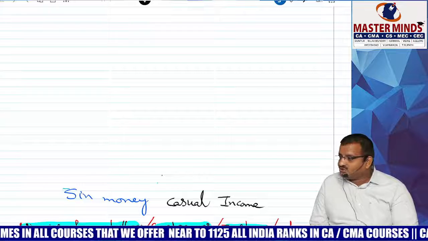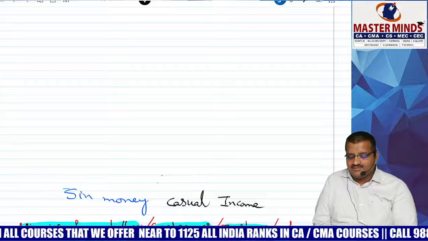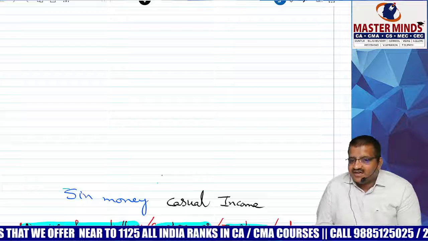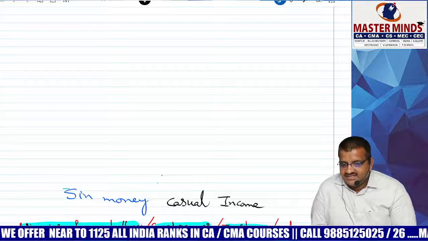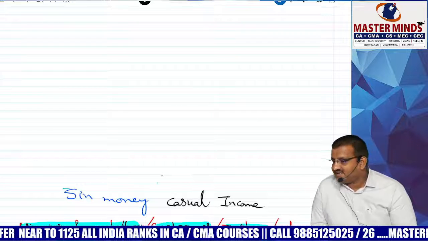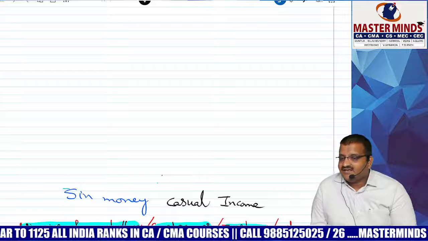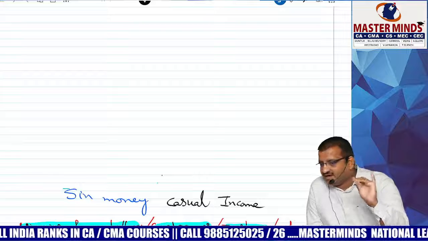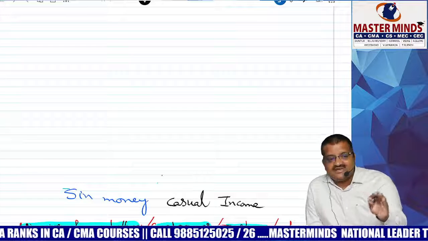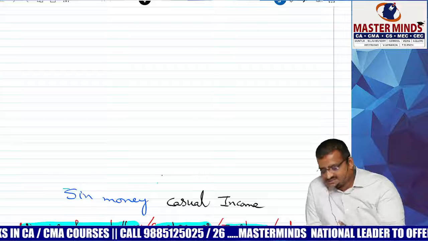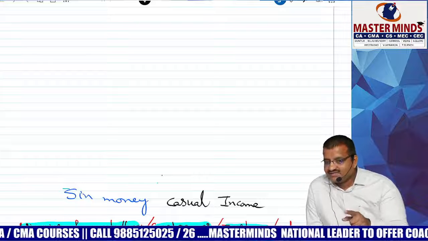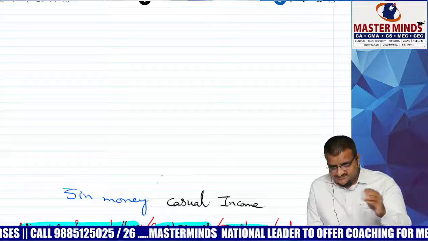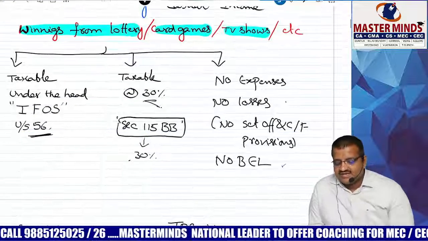So moral of the story, all these are covered under casual income. For that purpose, extraordinary efforts are not required, which is why it is a casual income. Same way it is called sin money. Take it for granted, it is taxable under not salary, not house property, not PGBP, not capital gain, but under the last head, the residuary head, IFOS. But that too is covered as per the provisions of 115BB. Whenever I say 115, it is a special provision.